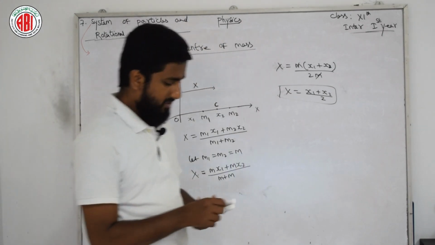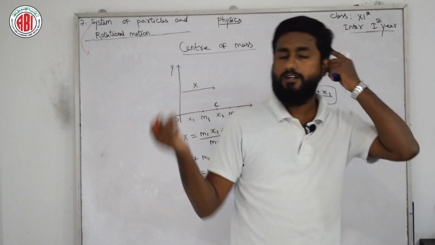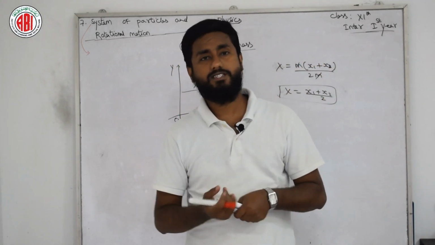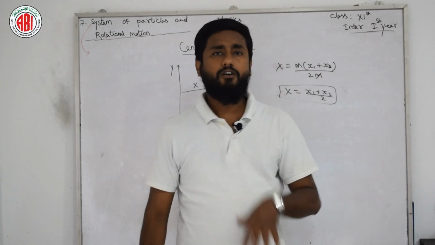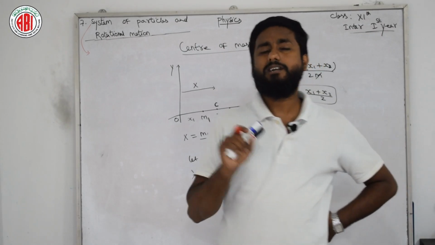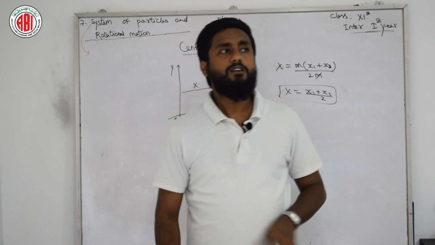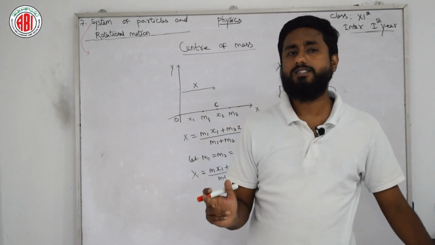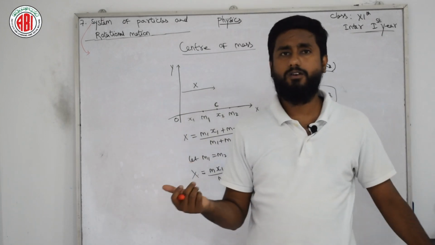And one more definition I have for center of mass, which is somewhat related to our 9th standard physics. We can say that the entire mass of a body is concentrated at one point. That point is known as the center of mass. And for center of mass we have two conditions: the center of mass can lie inside the body or outside the body also.